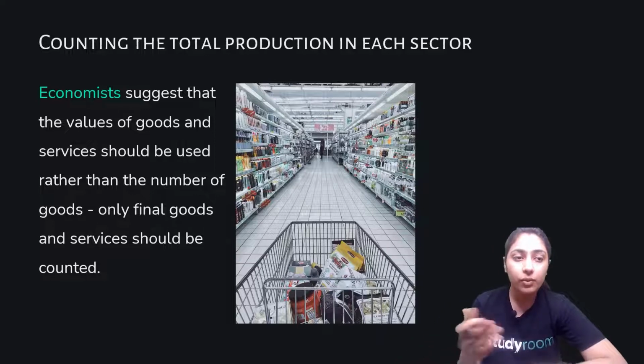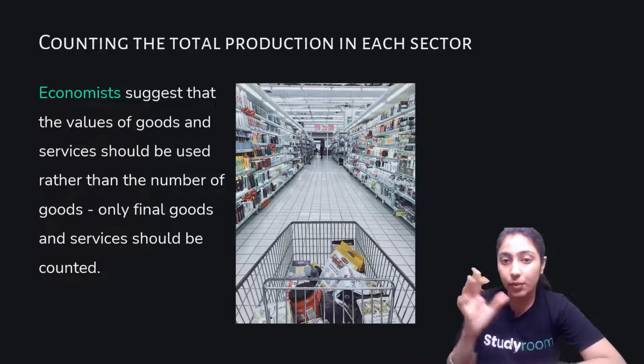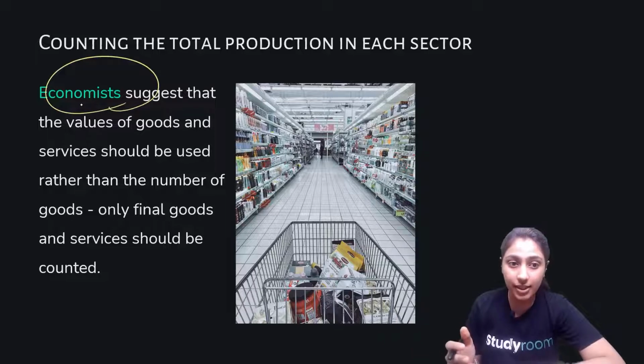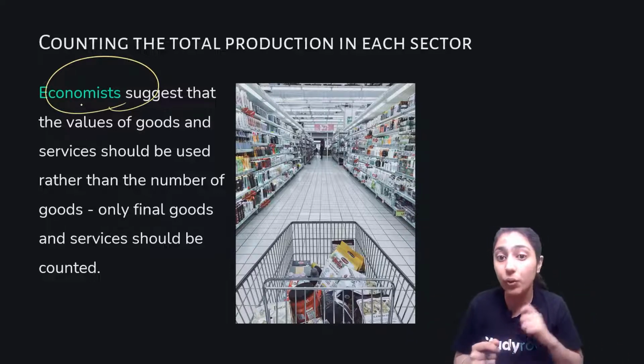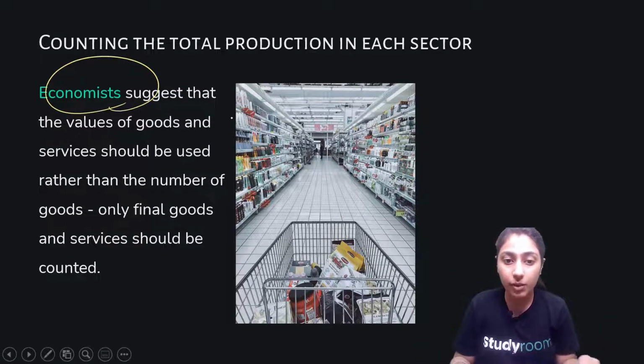So basically, what good will a product do to us if it's not of good quality? Either way, it's going to waste. So that is the reason that economists suggest that the values of goods and services should be used rather than the number of goods and services. Basically, you must have heard the phrase that it's quality that counts, not the quantity. So this is the whole perspective of these people.